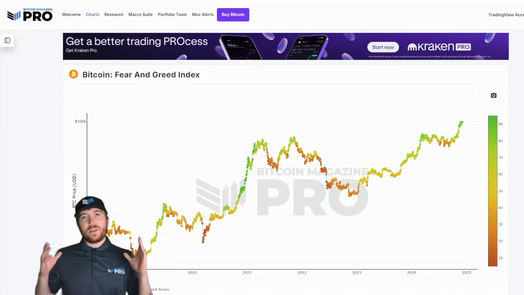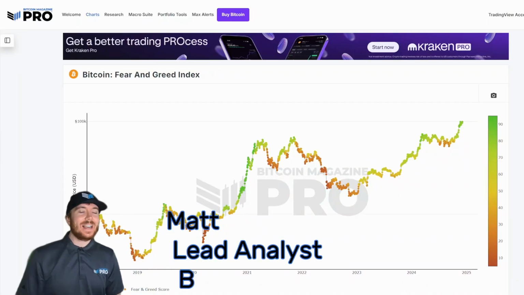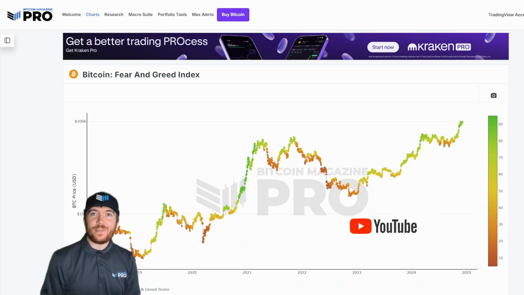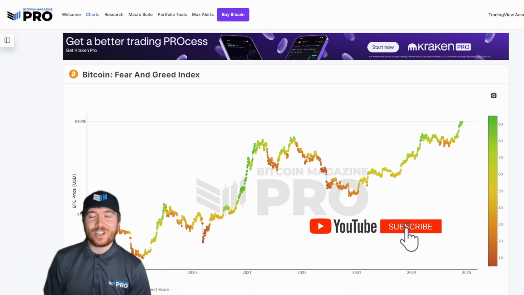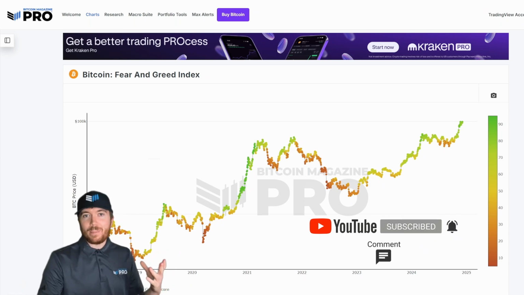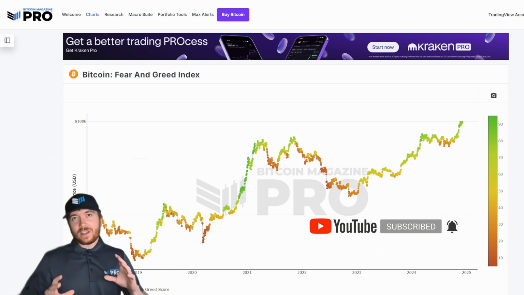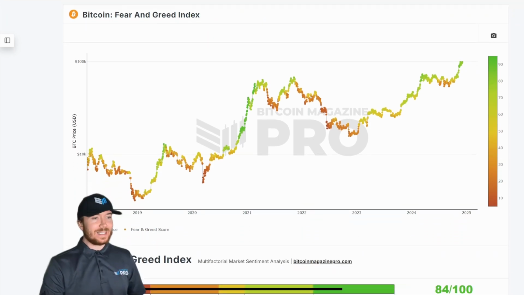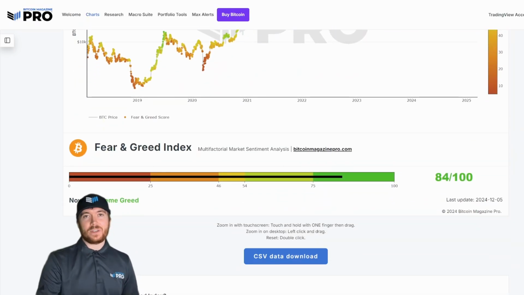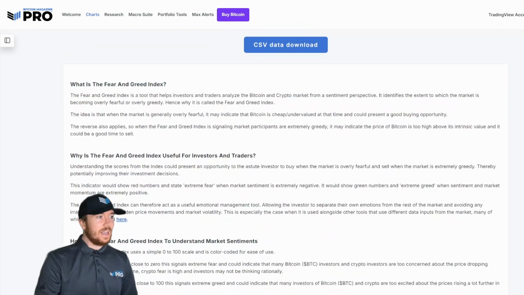Today, we're going to be looking at whether the Bitcoin Fear and Greed Index chart is still a metric you should be paying attention to, and where better to start than the Bitcoin Fear and Greed Index chart we have here on BitcoinMagazinePro.com. And if you weren't already aware, the Bitcoin Fear and Greed Index chart is looking at a number of different metrics and data points to give us a good overall view on the sentiment amongst Bitcoin traders and investors. We'll just scroll down here.